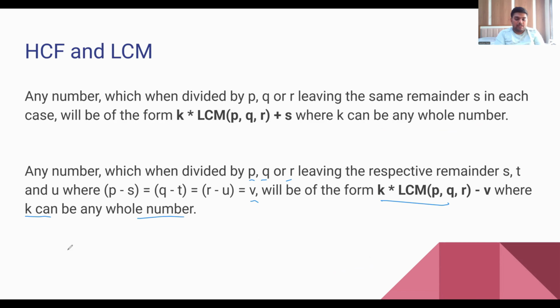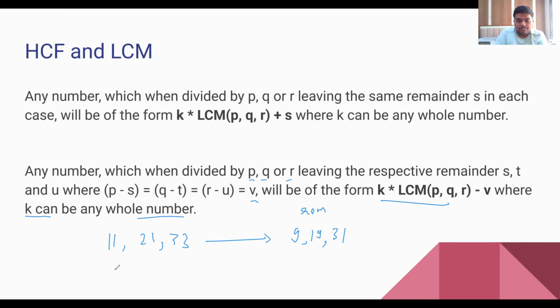So for example, let us say the numbers are 11, 21 and 33, and division gives a remainder of 9, 19 and 31. And you have to find the number.